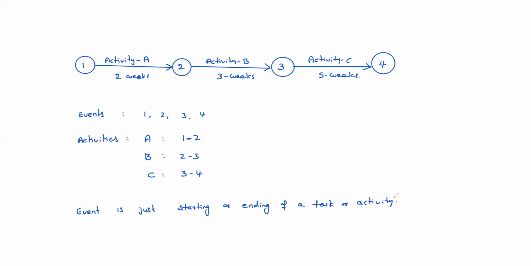Just completion or starting, that is the event actually. So event does not consume any time or resources. It is just an event. That means it's completed, started, that kind of thing.